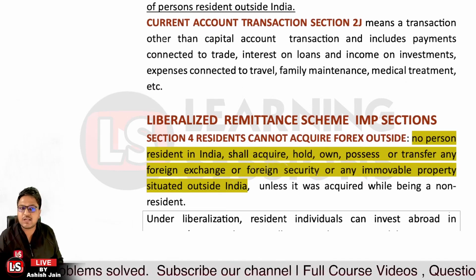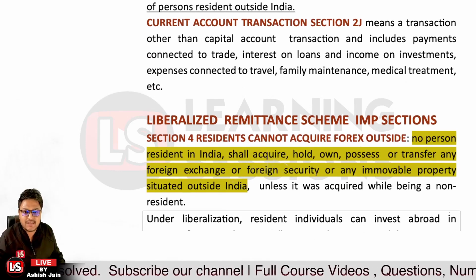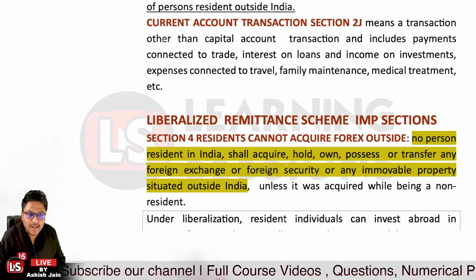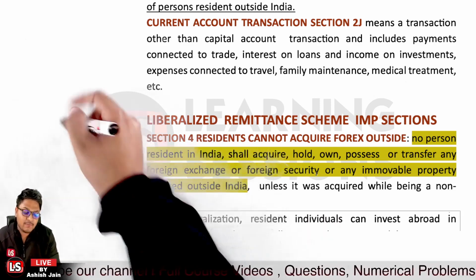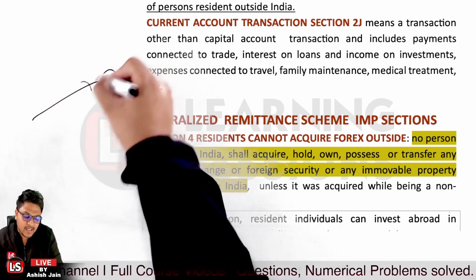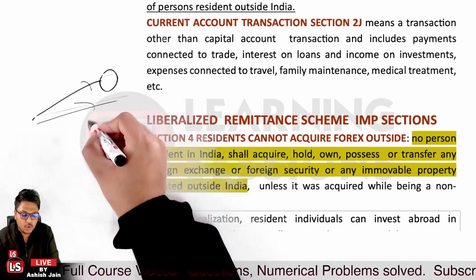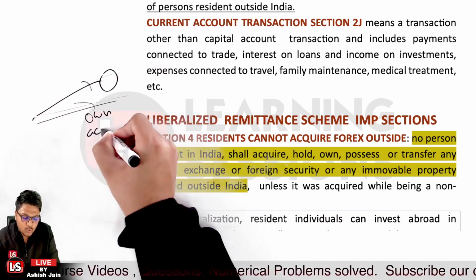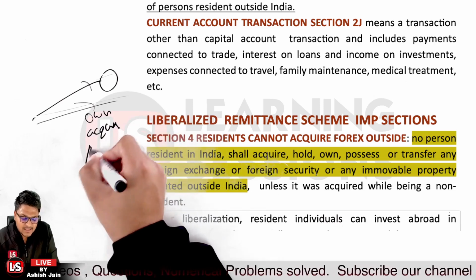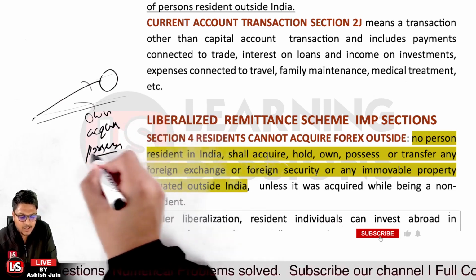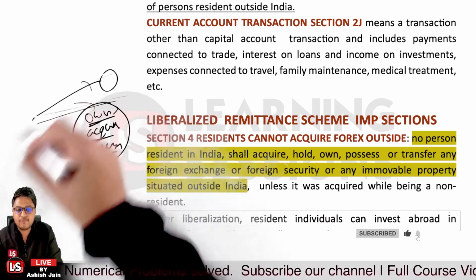First of all, it's related to section 4. Now section 4 states that residents cannot acquire forex outside. Like if I want to purchase a property outside, if I want to own, acquire, or possess something outside, that is not allowed unless permission is given under FEMA.